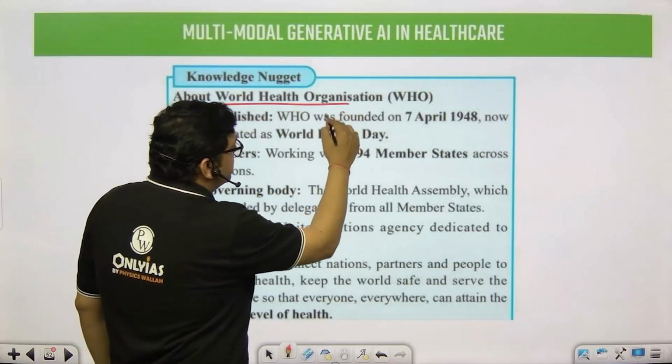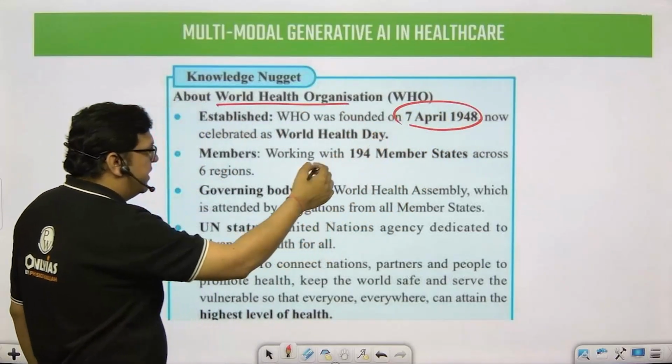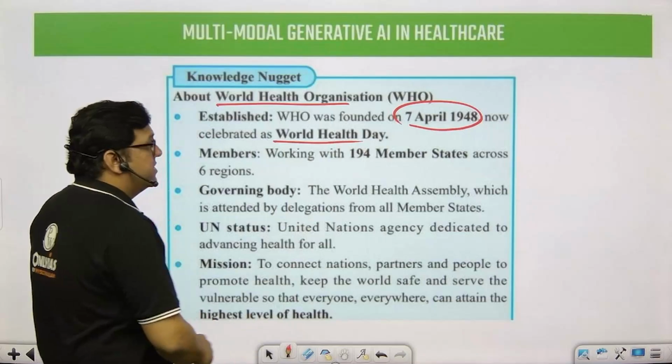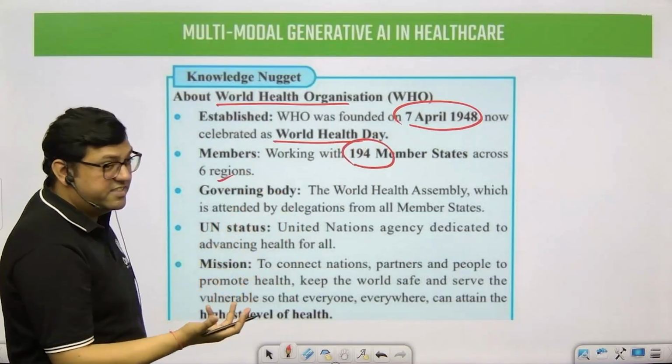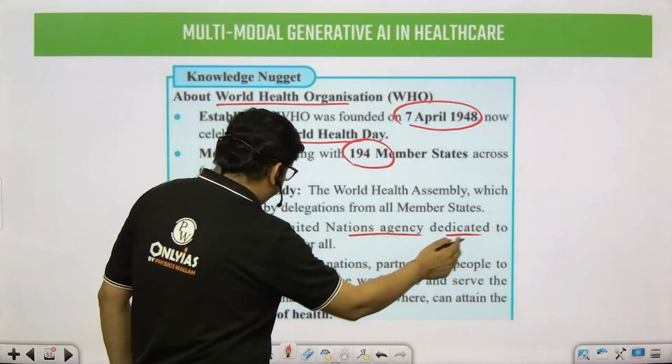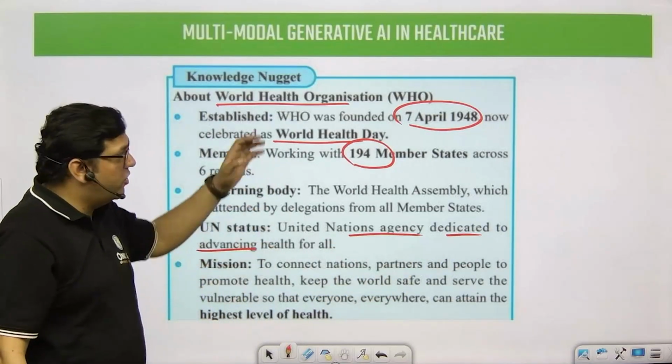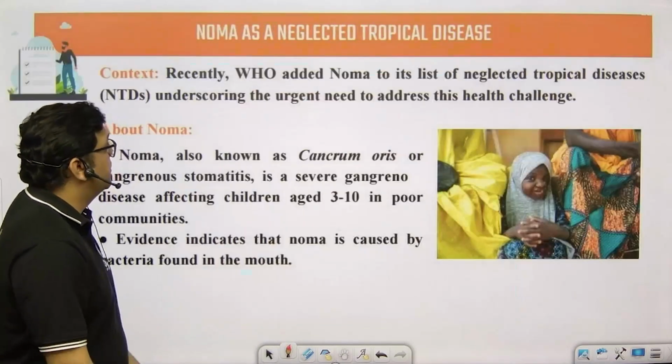With respect to WHO, the basic things are when it was founded, the day which we celebrate as World Health Day, there are 194 members, and it has six regions. It is a United Nations agency dedicated to advancing health for all. This is the basics related to WHO.